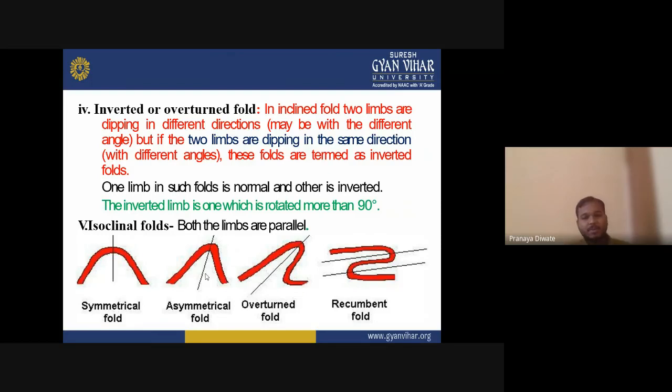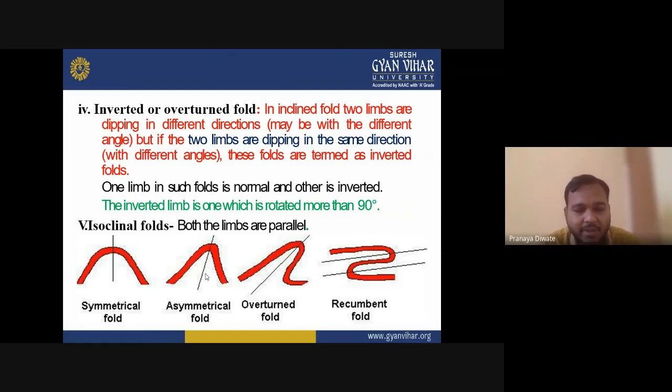What is meant by symmetrical fold? A symmetrical fold is a fold where both limbs are inclined and dip at an equal angle. This one is known as a symmetrical fold.